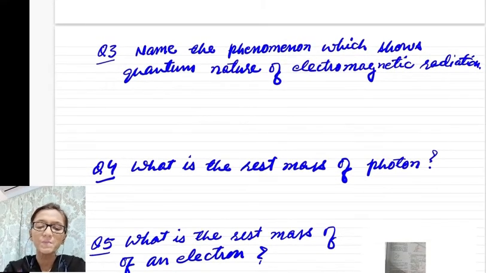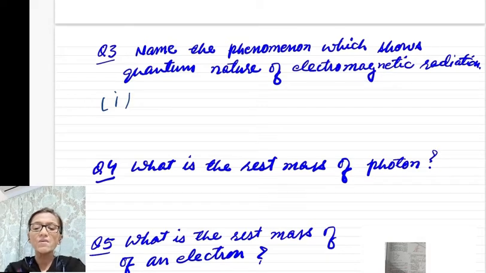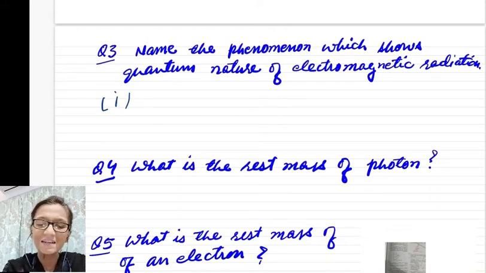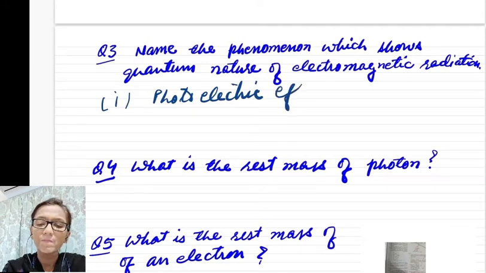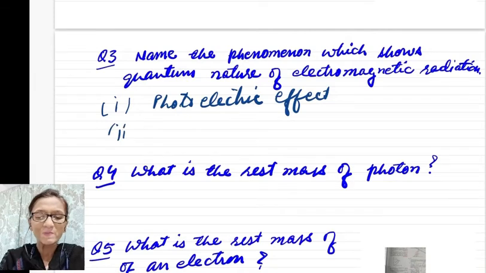Now next question. Name the phenomenon which shows quantum nature of electromagnetic radiation. So you have to name a phenomenon which can be explained on the basis of quantum nature of electromagnetic radiation, and that is the photoelectric effect. One is the photoelectric effect, another is the Compton effect.